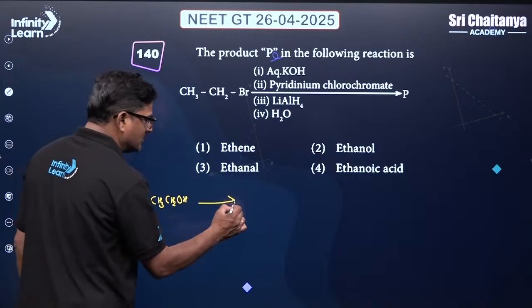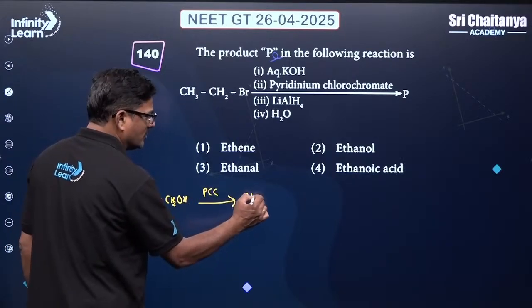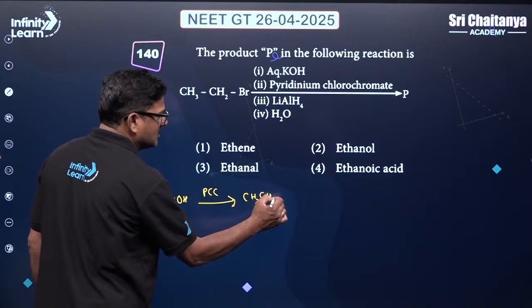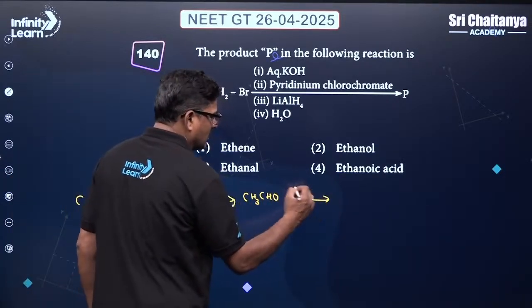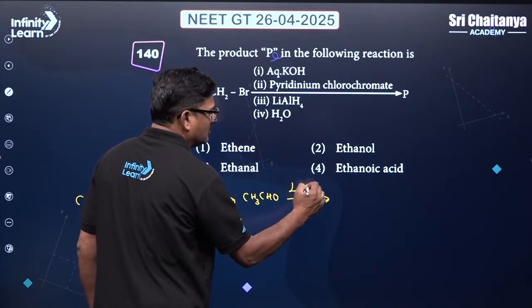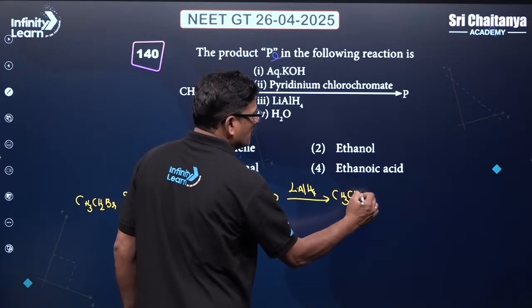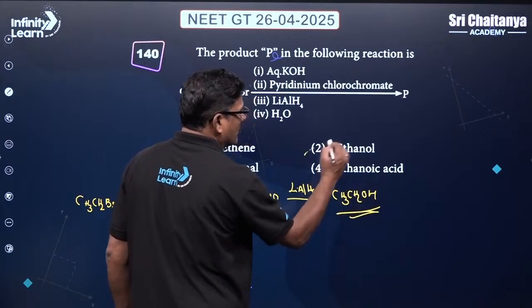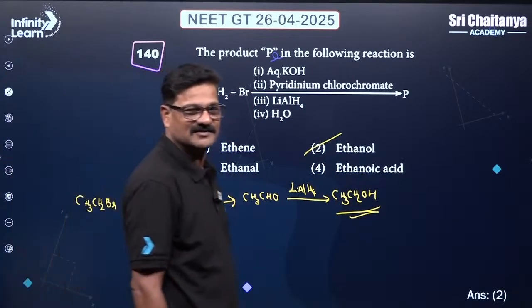When it is treated with pyridinium chlorochromate, a mild oxidizing agent, you are going to get CH3CHO, and this is going to be reduced by lithium aluminum hydride. You are going to see CH3CH2OH. Again, you got the final product as ethanol. That is going to be option 2 is the correct answer for this question.